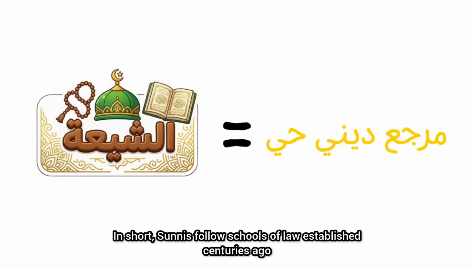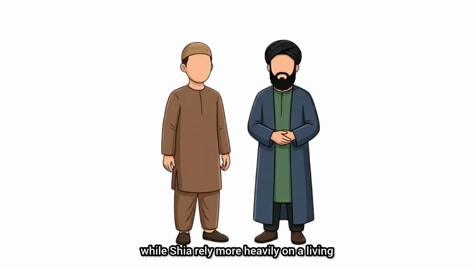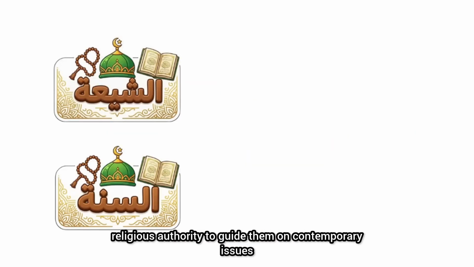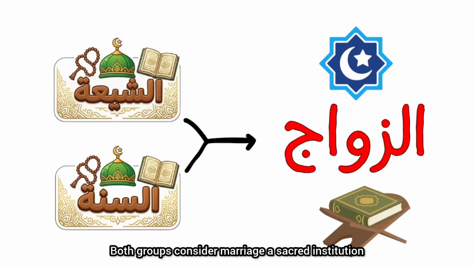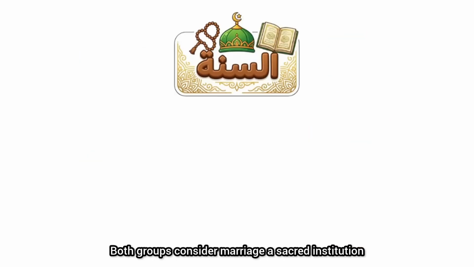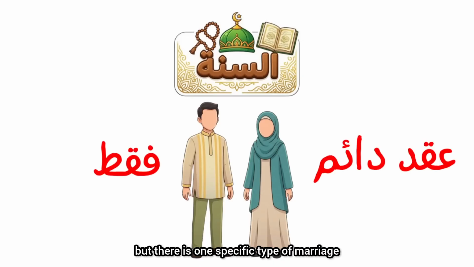In short, Sunnis follow schools of law established centuries ago, while Shia rely more heavily on a living religious authority to guide them on contemporary issues. Difference 3. Marriage. Both groups consider marriage a sacred institution, but there is one specific type of marriage they strongly